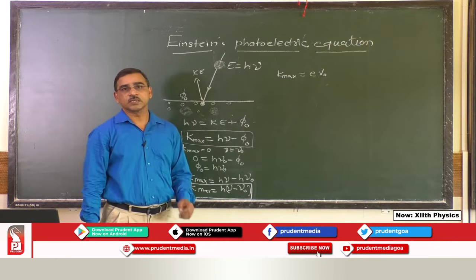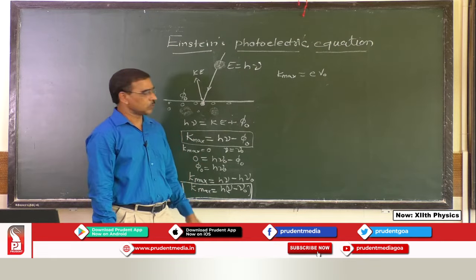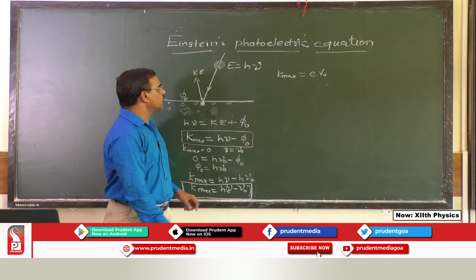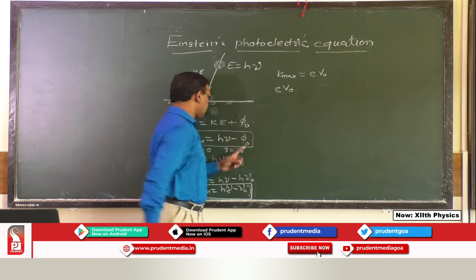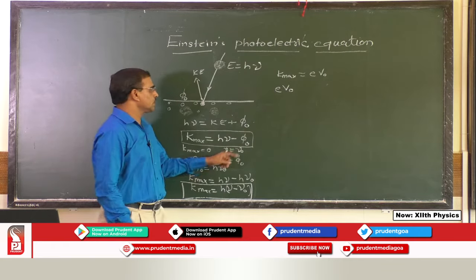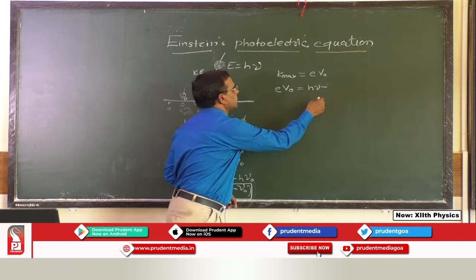So, V 0 is the stopping potential. So, maximum kinetic energy is equal to E V 0. If we substitute it in this equation, we will get E V 0 equal to h nu minus phi 0.